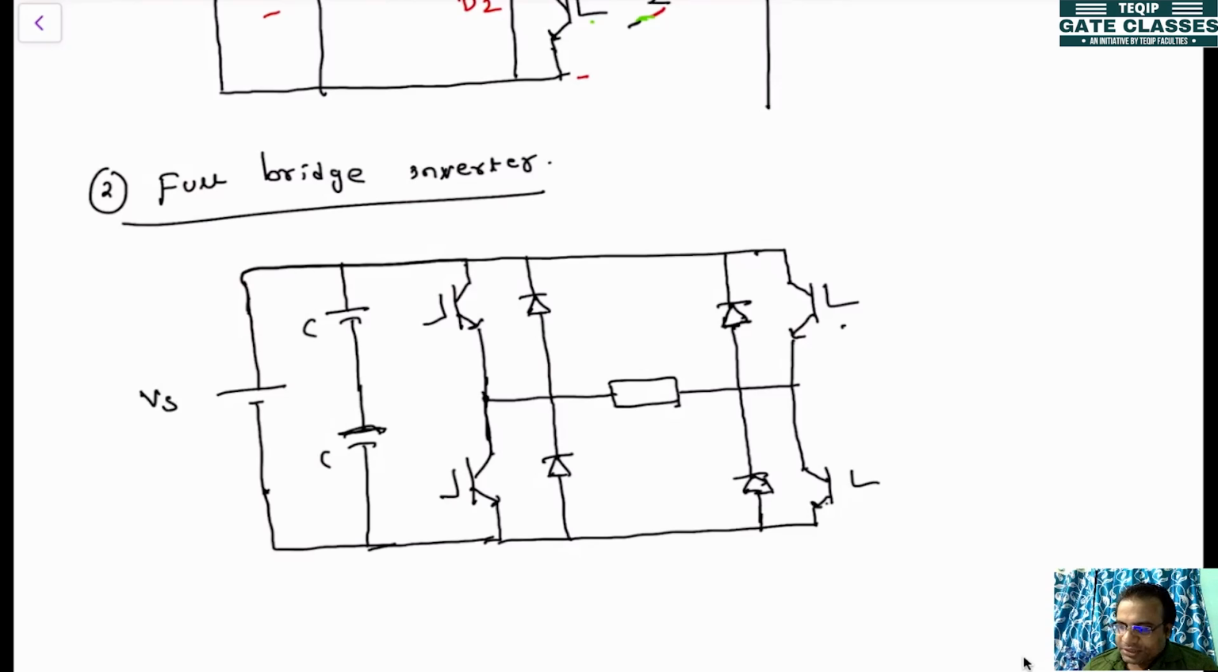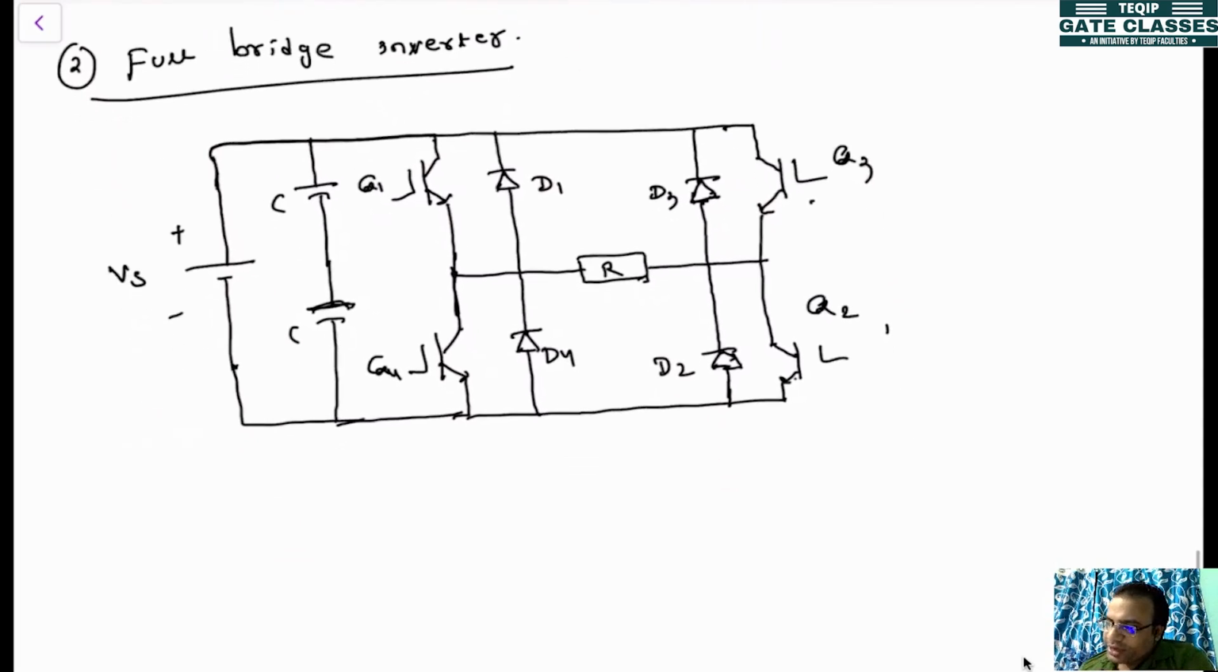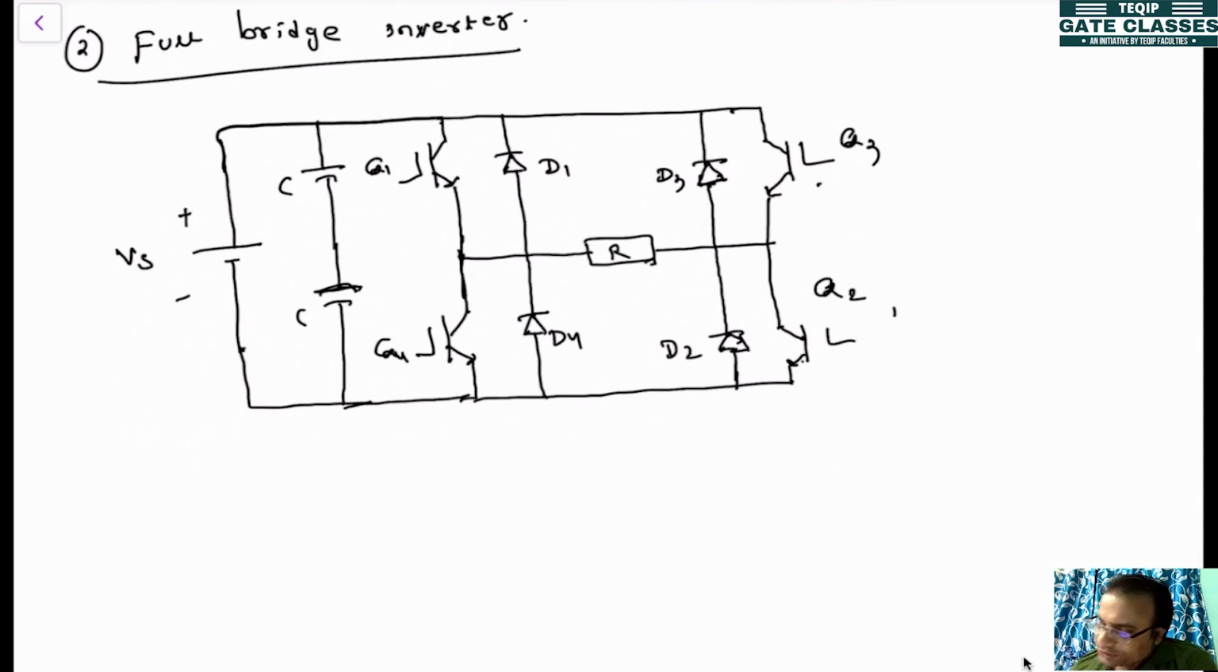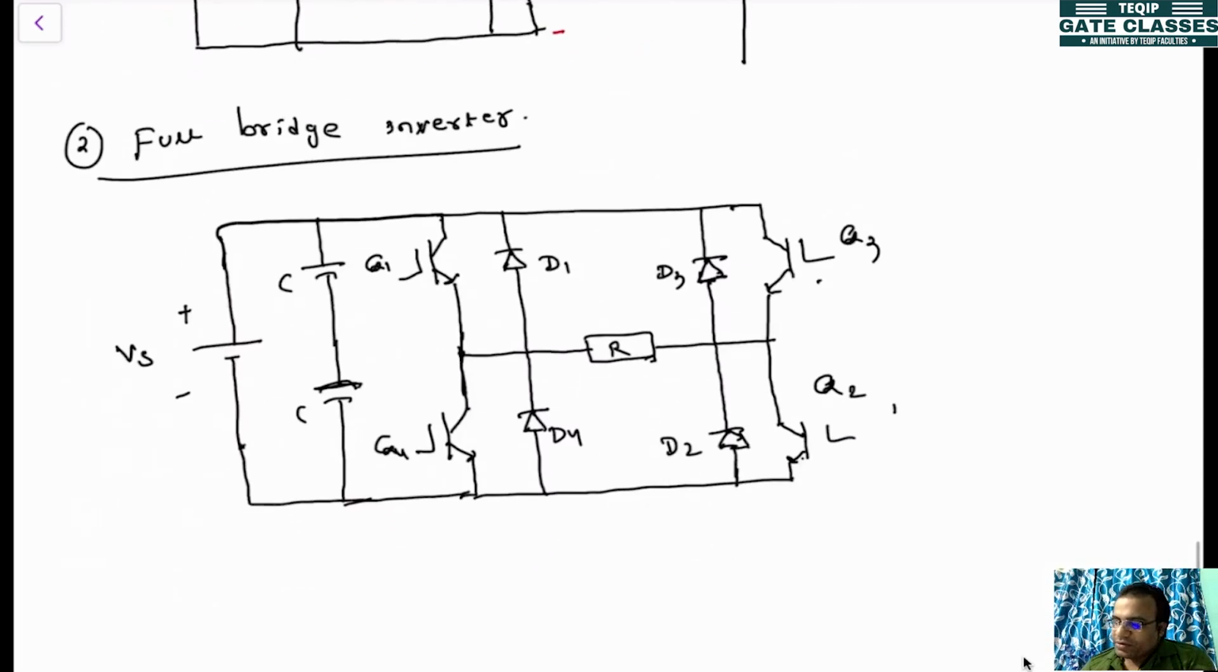So this is Vs, this is plus minus, this is Q1, this is Q2, this is Q3, and this is Q4. This is D1, D2, D3, D4, and this is the load voltage. Assume it is a resistive load. So here it is the same thing. Before, you were having two devices. Now here you are having four devices.